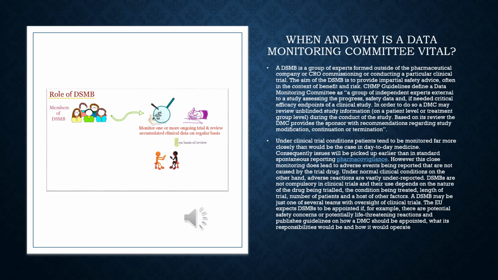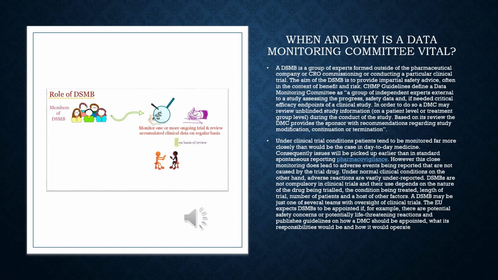When and why is data monitoring committee vital? As we all know, DSMB is a group of experts formed from outside of the pharmaceutical company. When a drug is administered to patients in clinical trials, various adverse reactions as well as adverse events are observed. Many of them are underreported.